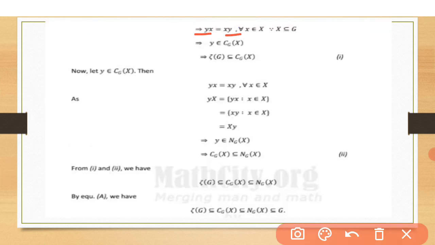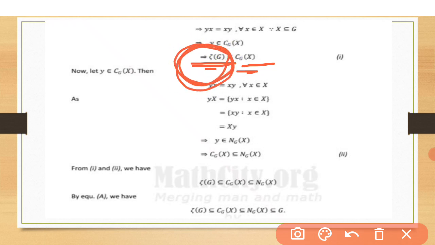As yx is equal to xy for all x belonging to X, and X is contained in G, it means that y belongs to the centralizer of X in G, because all the elements in the centralizer commute with all the elements of X. This gives us the result that y also belongs to the centralizer of X in G. So the center of G is contained in the centralizer of X in G, because we took a general element y that belongs to the center of G and it also belongs to the centralizer.